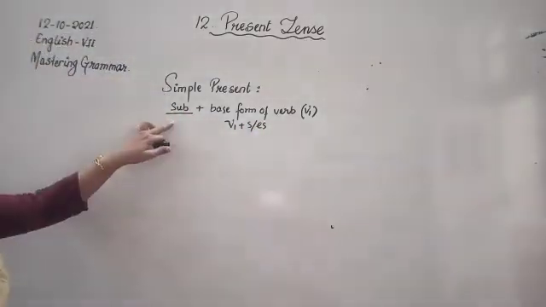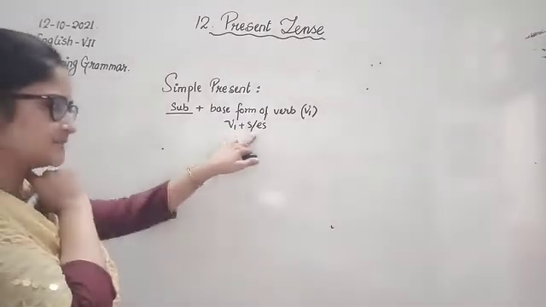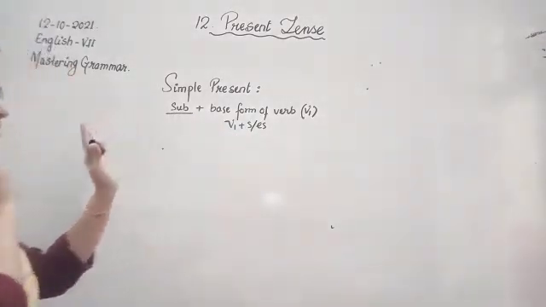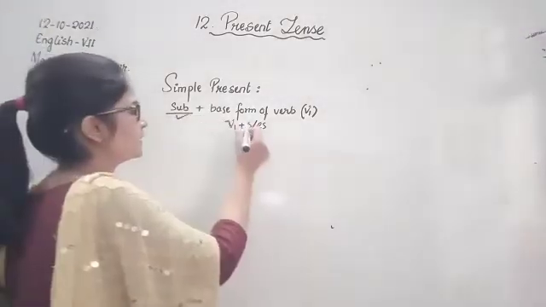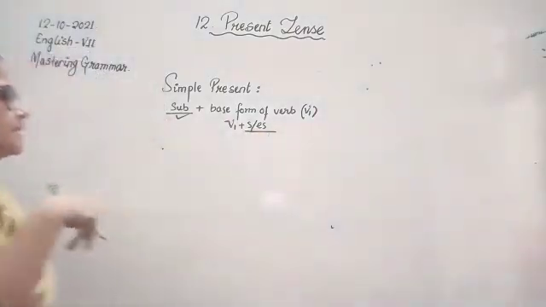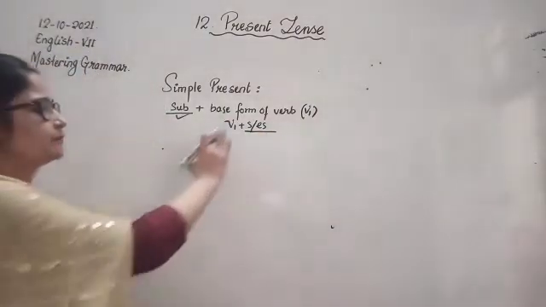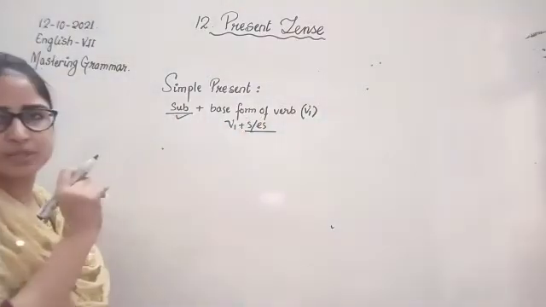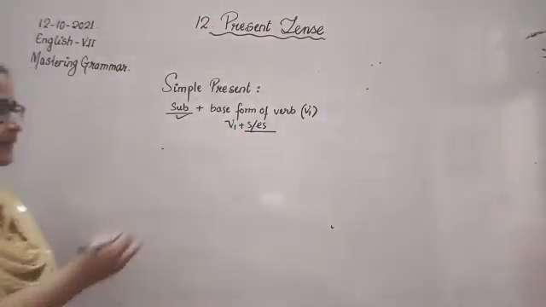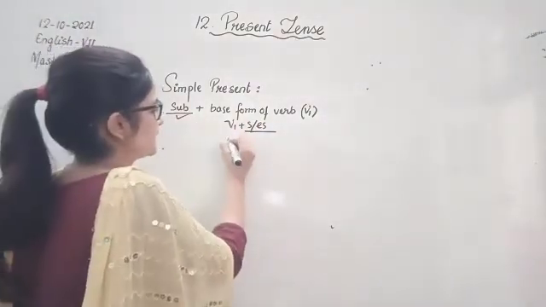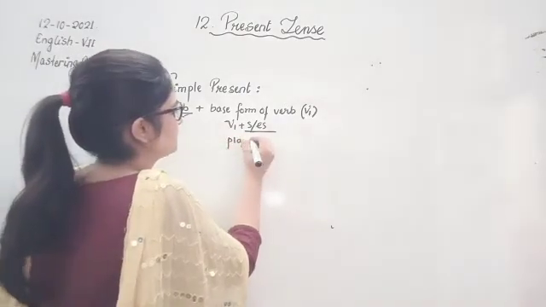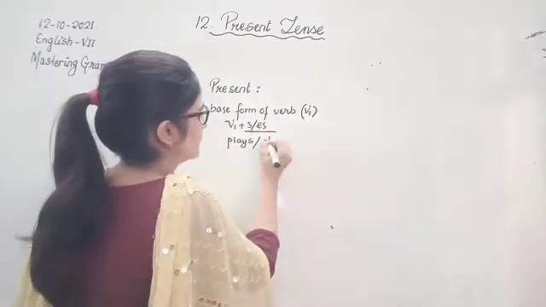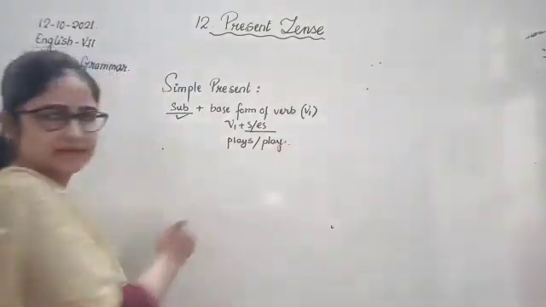If the subject is singular, we add S or ES. But if the subject is plural, we won't add S, we would just write the first form of the verb. Like for singular, this became plays, but for plural, it will become play. I'm just giving an example.